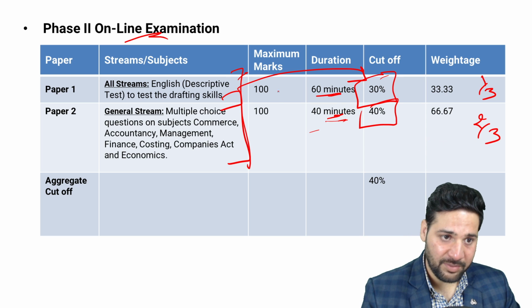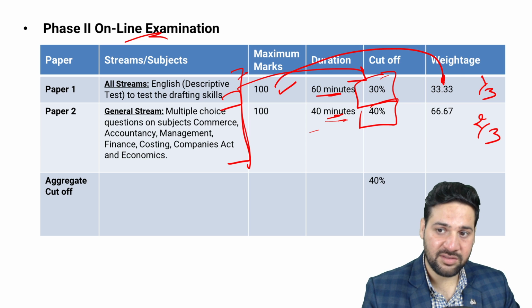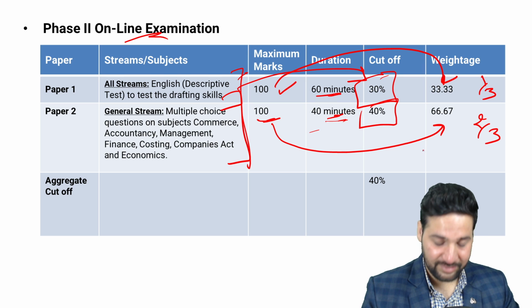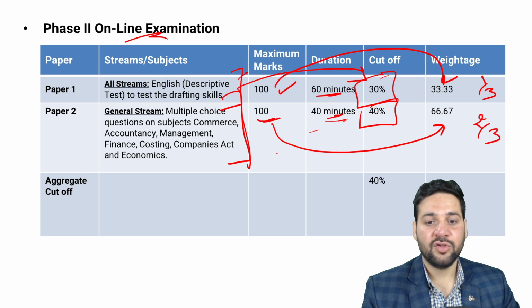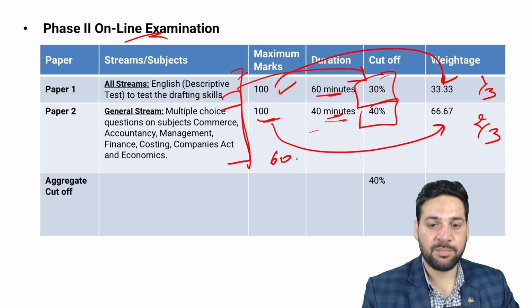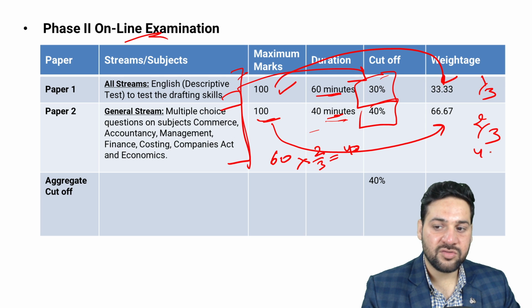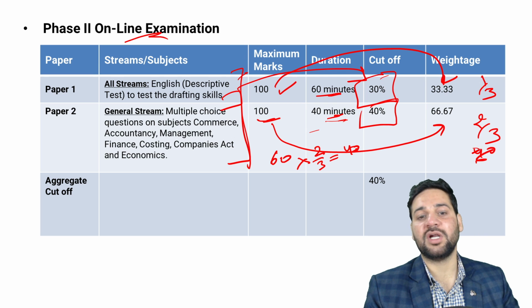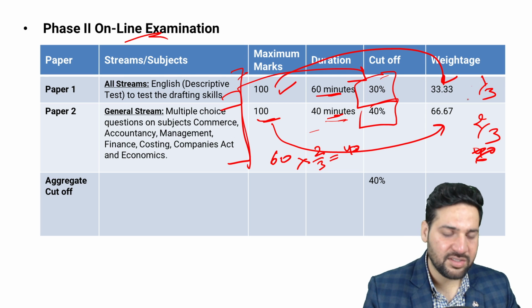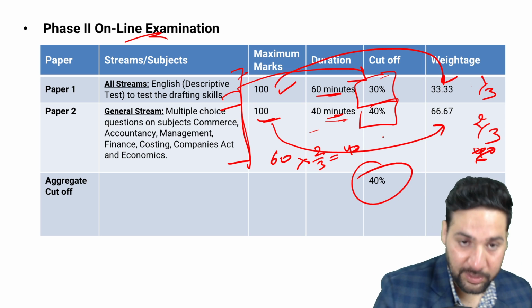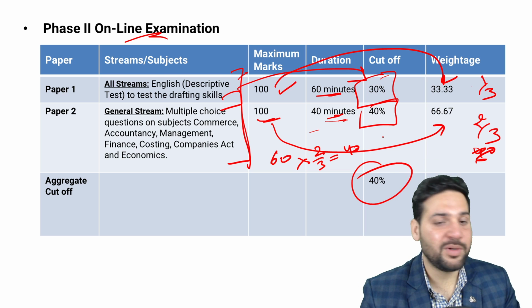So the 100 marks become 33.333, and whatever you achieve in the other paper will become 66.6667, right? Let's say you score 60 marks in that Paper 2, it'll be 2/3, so your final score would be 40. So 2/3 weight is given to Paper 2, 1/3 weight to Paper 1. The aggregate cutoff is 40%. If you're able to score 40% here, you'll be eligible for the interviews.